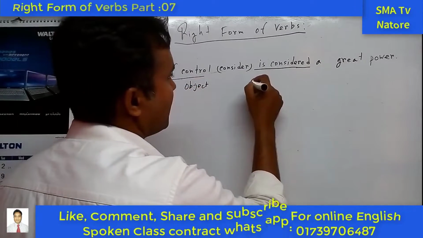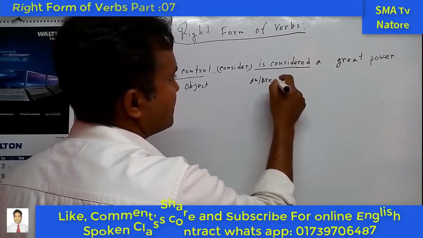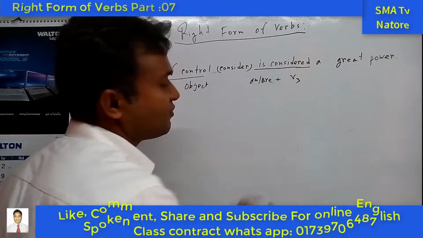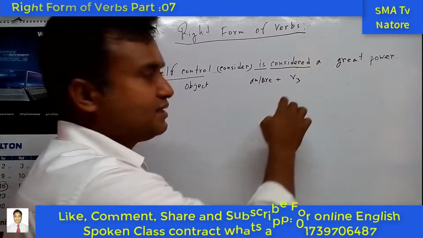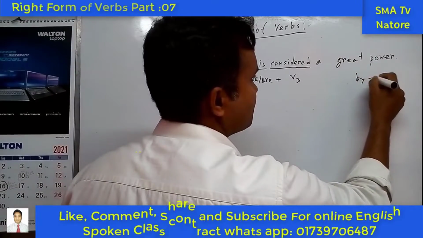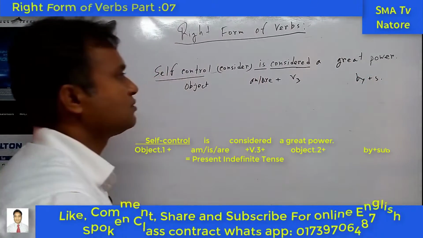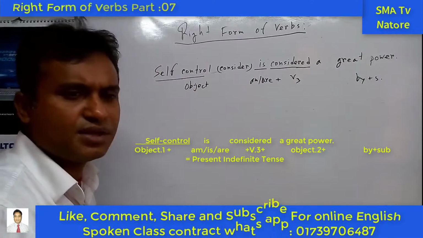And the next one is am, is or are, and the next one, what happened, is the past participle. So this one is the auxiliary verb, the next one is the past participle form, and the last one is by plus subject. It may be by the people, by the human being, so anyone.